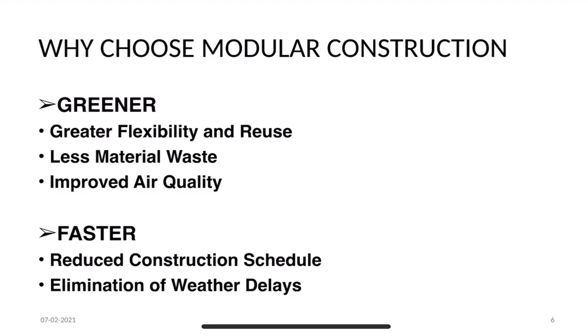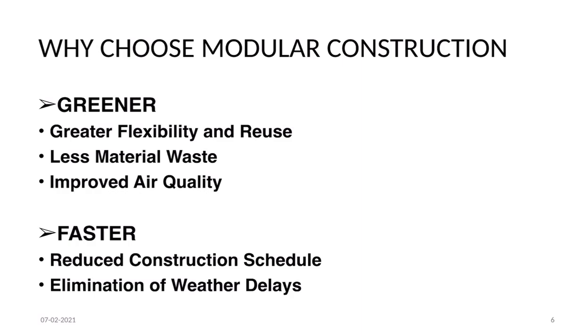Greater flexibility and reuse. Modular buildings can be disassembled and the modules relocated and refurbished for new use, reducing the demand for raw materials and minimizing the amount of energy expended to create a building to meet the new need. Less material waste. When building in a factory, waste is eliminated by recycling materials, controlling inventory, and protecting building materials.